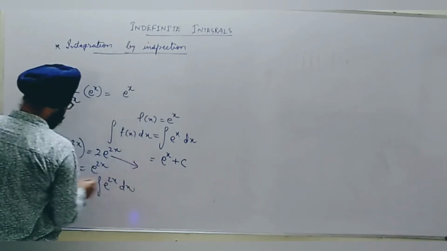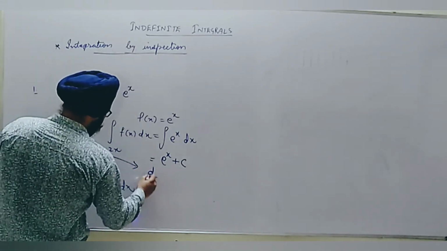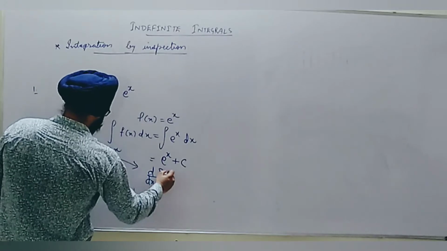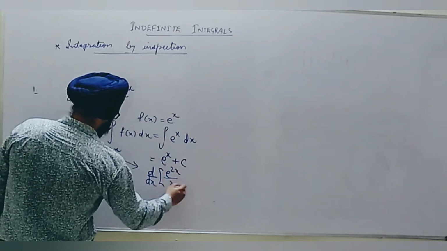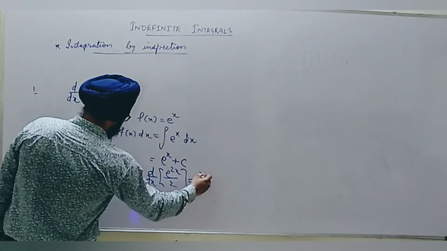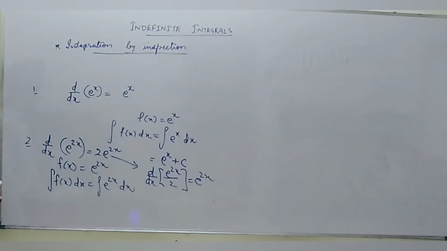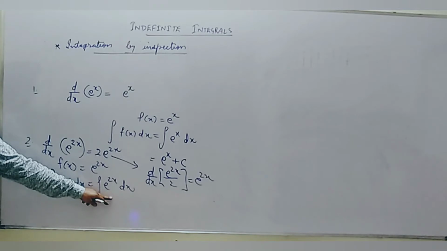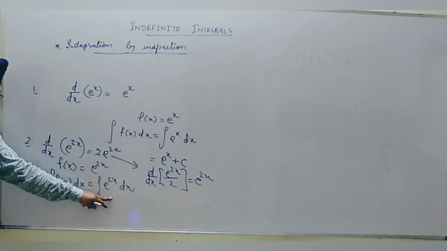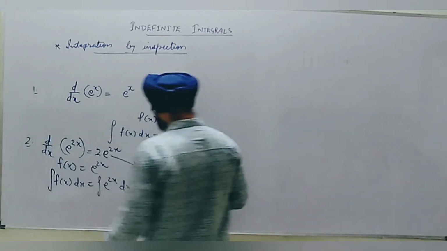So this can be written as d by dx of e^(2x) upon 2, which will be e^(2x). We have converted the right-hand side function similar to this integrand, but we have to integrate actually. So what is the benefit? Now you can check.